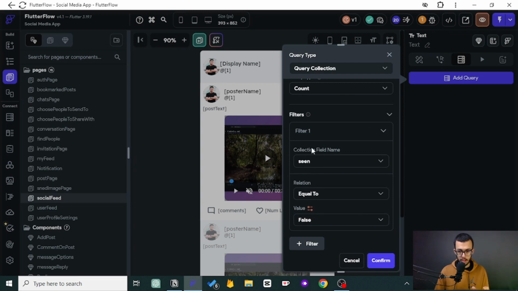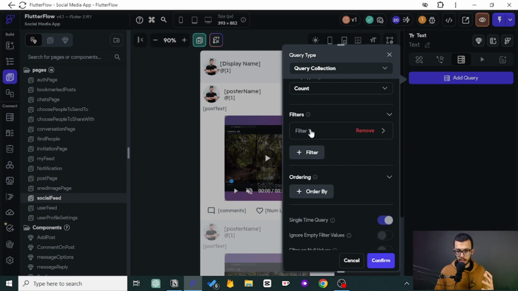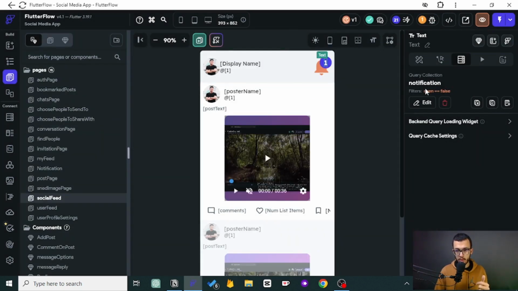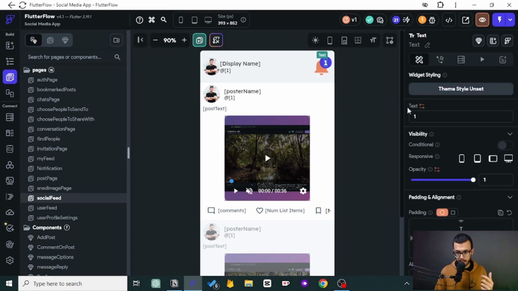So let's say we have 10 notifications, we have seen 4, and we haven't seen 6 of them. Those 6 have the seen field set to false, and the other ones have the seen field set to true. Here we want to display only those with seen equal to false, and showcase the count. But we haven't done anything yet, we have just made a backend call. So we need to come here and add it.